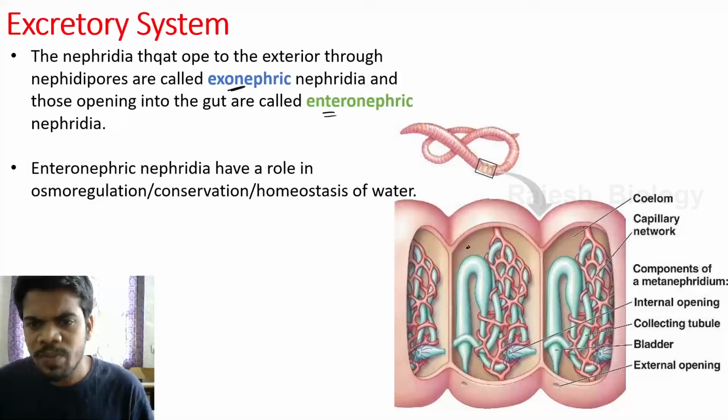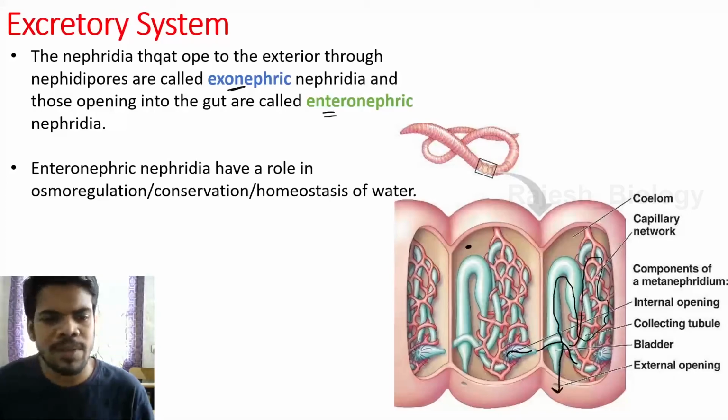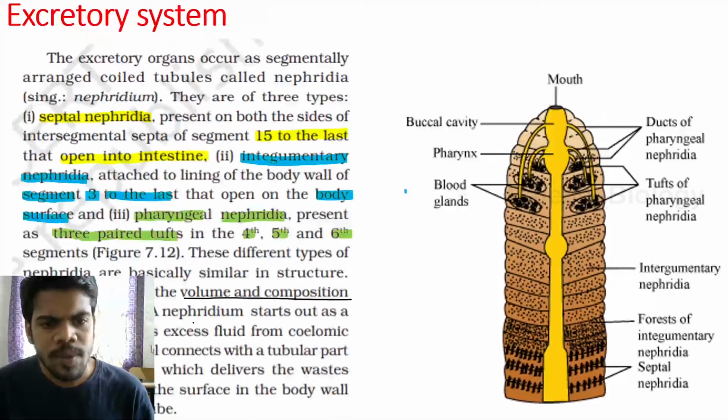It is the coelom, and the coelomic fluid is collected by the nephridia, and that opens into the tube-like structure. The tube is highly coiled and opens out through the nephridia pore like this. The funnel connects with a tubular part of the nephridium which delivers the waste through a pore to the surface in the body wall or into the digestive tube.